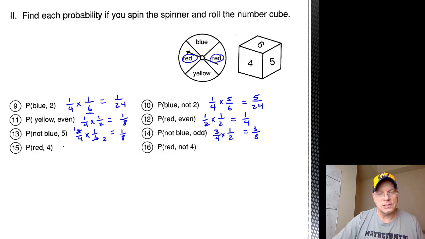Probability of red, again, is 2/4 or 1/2. Probability of 4 is 1/6. So the probability of spinning red and rolling a 4 is 1/12.